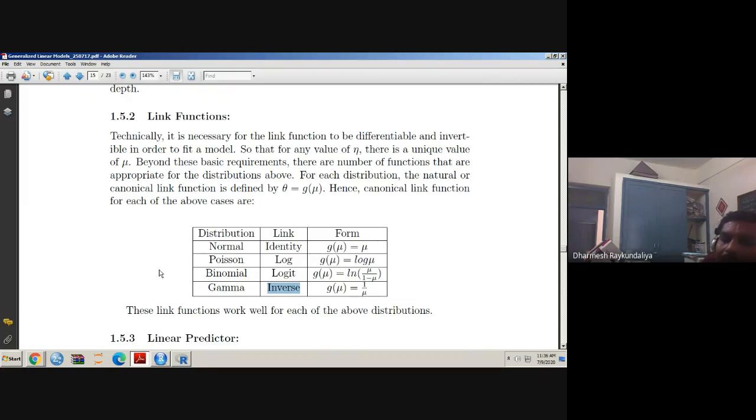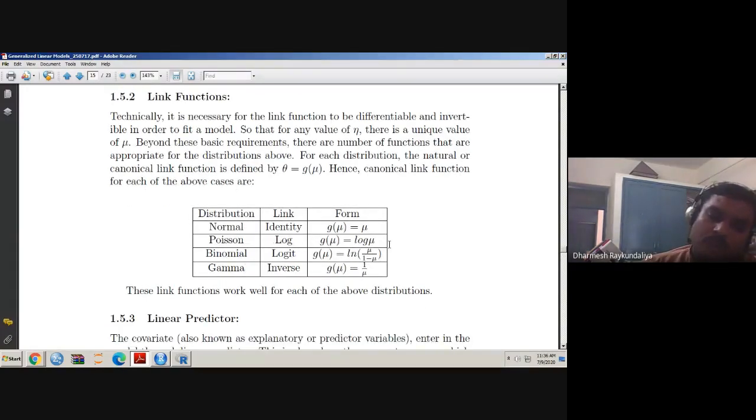So we cannot directly equate them as we do in the normal distribution, that mu equals beta 0 plus beta 1 x1 plus beta 2 x2. That is not possible in the Bernoulli or binomial case, and that is why we require some transformation on the expected response. That transformation is nothing but ln of mu upon 1 minus mu, which we obtain by comparing the binomial distribution with the exponential family distribution via theta, the natural parameter, and this form of the link is said to be the logit link. Okay.